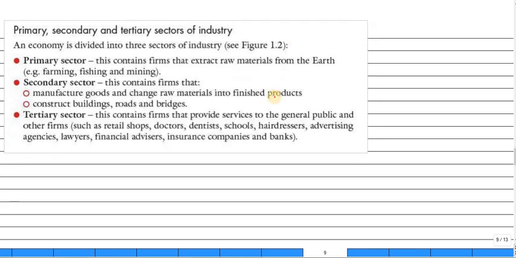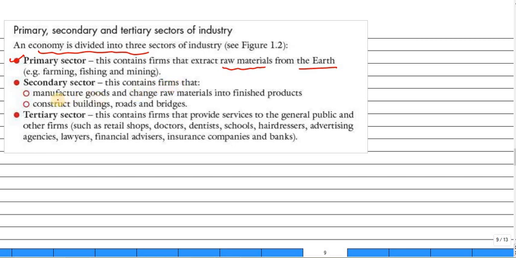I think we have completed this. These are the sectors: the primary sector, secondary sector and tertiary sector of industry. The economy is divided into three sectors. The primary sector contains firms that extract raw material from the earth: farming, fishing, fine. So in primary we do extraction work.